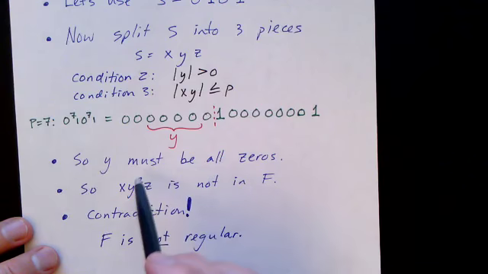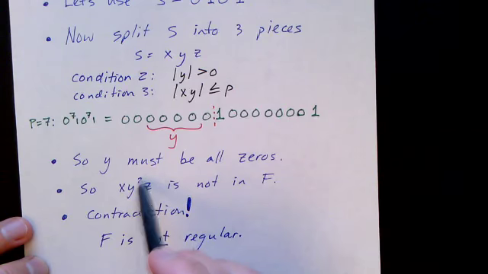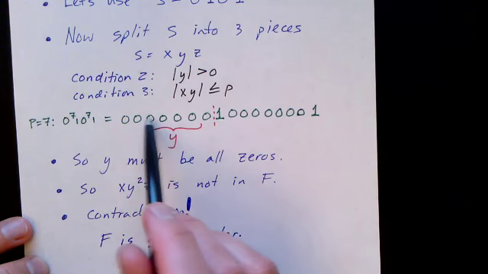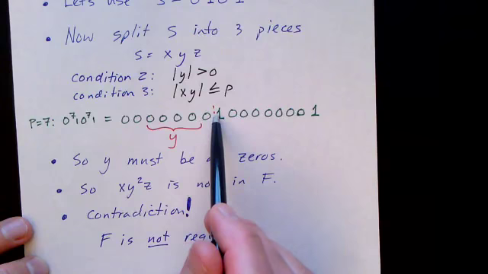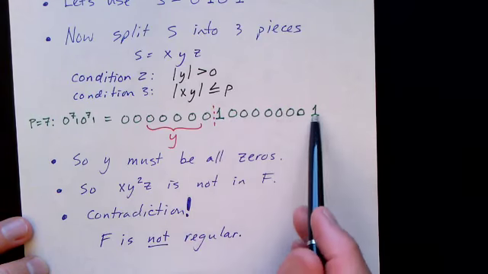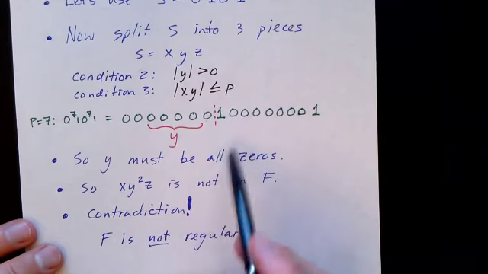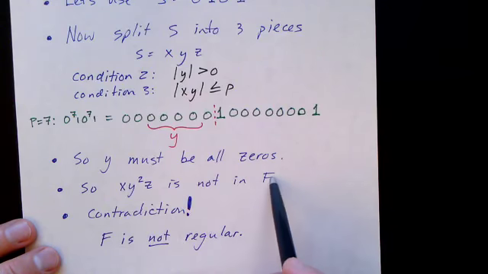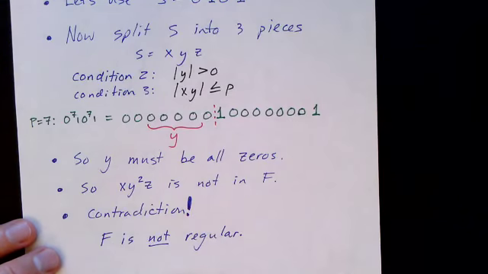So when we try to pump it, for example, by doubling Y, increasing it to X, Y squared, Z, what we get is a string that now has more zeros in front of this one than it has zeros in front of this one. So clearly, that pumped string is not going to be in the language. And so we've reached a contradiction and concluded that F is not regular.